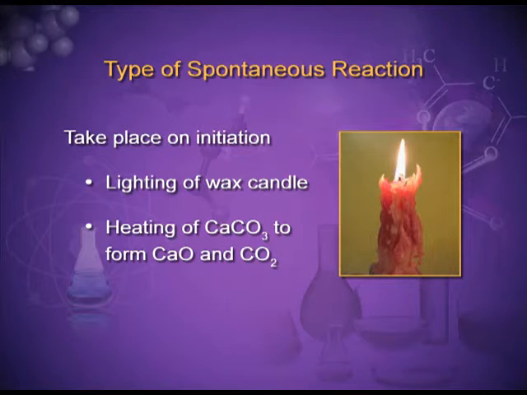So, some processes are spontaneous after proper initiation or proper start. Rusting is also a spontaneous process. When an iron object comes in contact with moisture and air, it rusts, but the reverse process is not possible.